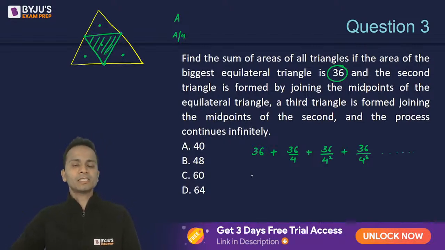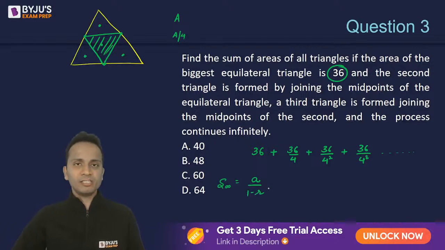Basically this is an infinite GP, an infinite geometric progression, where the common ratio is 1 by 4. Now the sum of an infinite GP is A upon 1 minus R, where A is the first term and R is the common ratio.